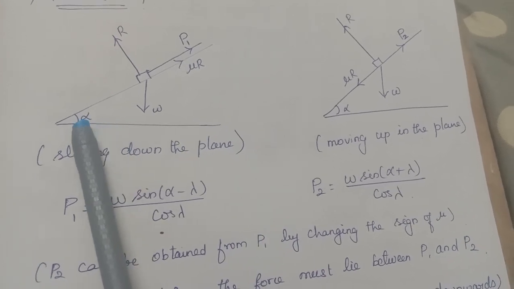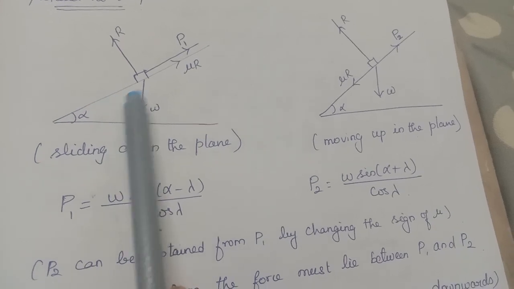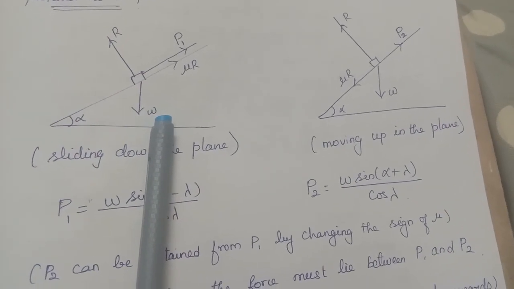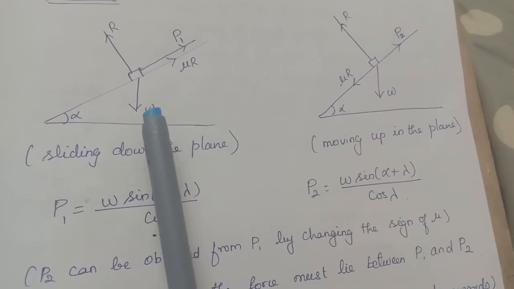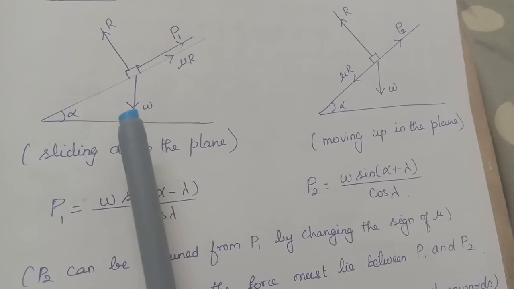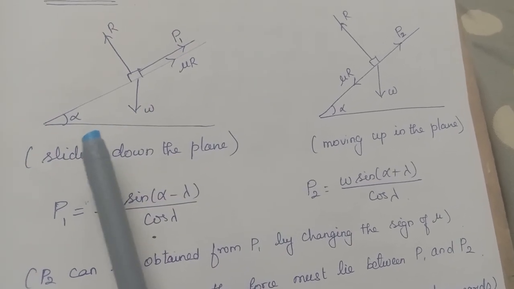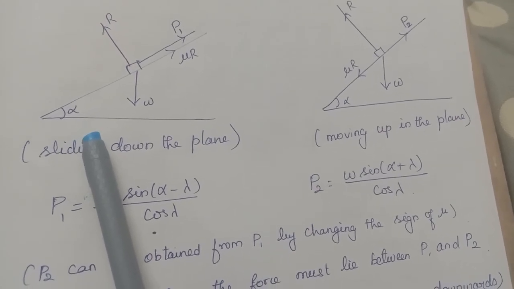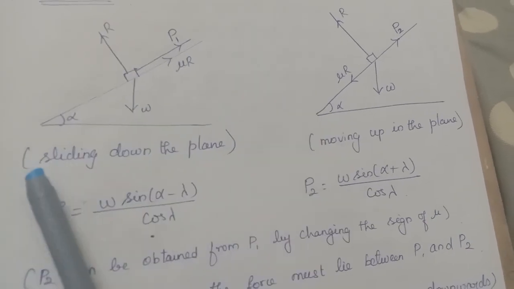When the plane is slightly upwards or slightly downwards, the equilibrium will be disturbed. So for mentioning that only, I have taken this angle as alpha. Theta means angle of inclination of the plane at equilibrium position without any external forces. Alpha means angle of inclination of the plane to the horizontal under the action of external force.